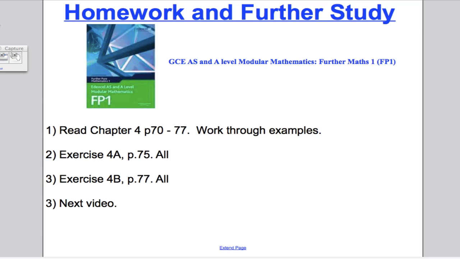So just to tie everything up, I'd encourage you to read chapter 4, page 70 to 77, do the examples, and do exercise 4a and 4b, all of them. And then tune in for the next video where we do multiplying matrices.